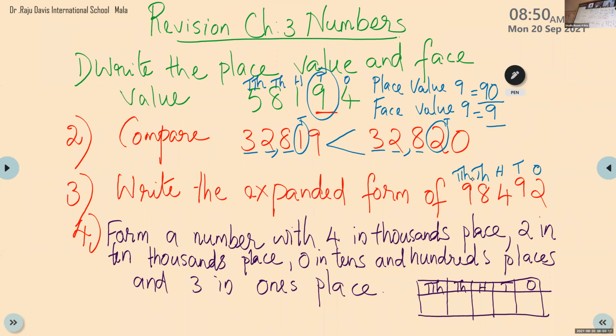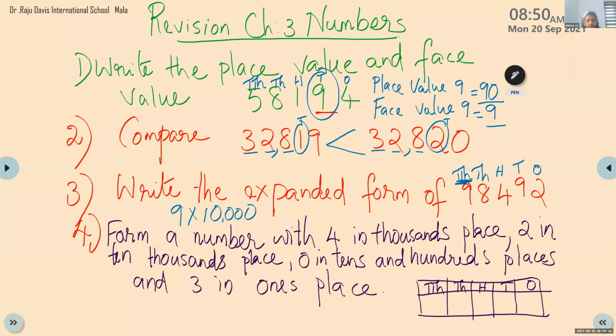Okay, Srinka VS. 9 into 10,000. Yes, 9 into 10,000. See, if you are writing here the place values, it will be very easy.